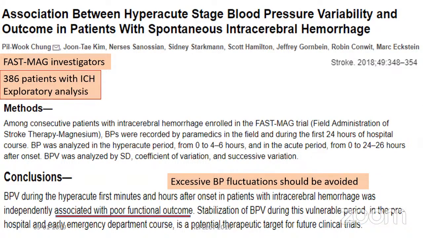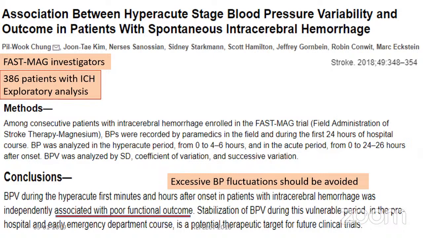So this is an association between hyperacute stage blood pressure variability and outcome in patients with spontaneous intracerebral hemorrhage. As I was mentioning, it is not only glycemic control which is important; in a similar way, blood pressure variability during the hyperacute period matters. Among 386 consecutive patients with ICH enrolled in the FAST-MAG trial, BP was recorded by paramedics in the field and during the first 24 hours of the hospital course.